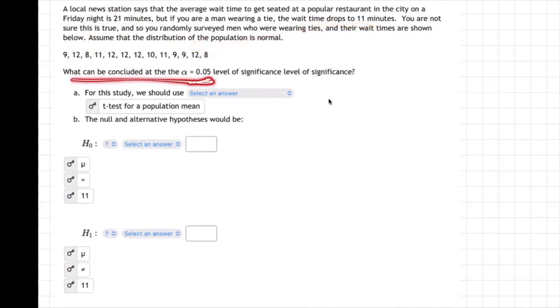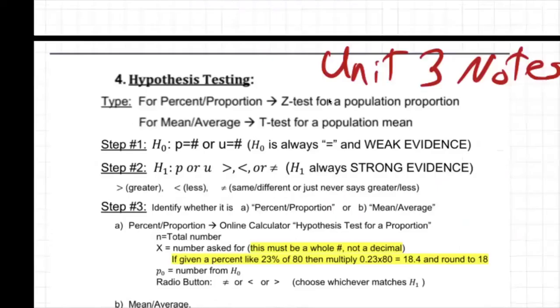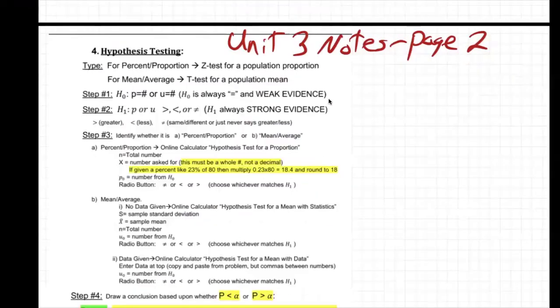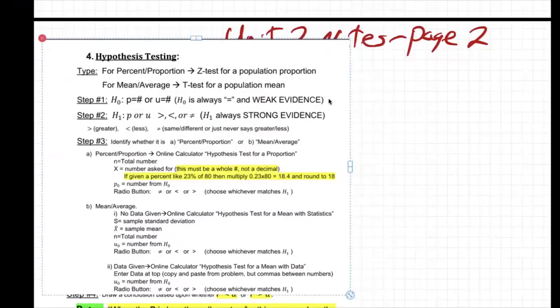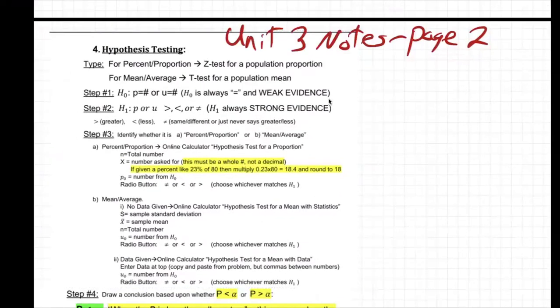What can be concluded at the alpha 0.05 level of significance? So is that true or not? So let's go to the notes. So here we are, Unit 3 notes, page 2. So first off, is it a percentage question, or a mean average?